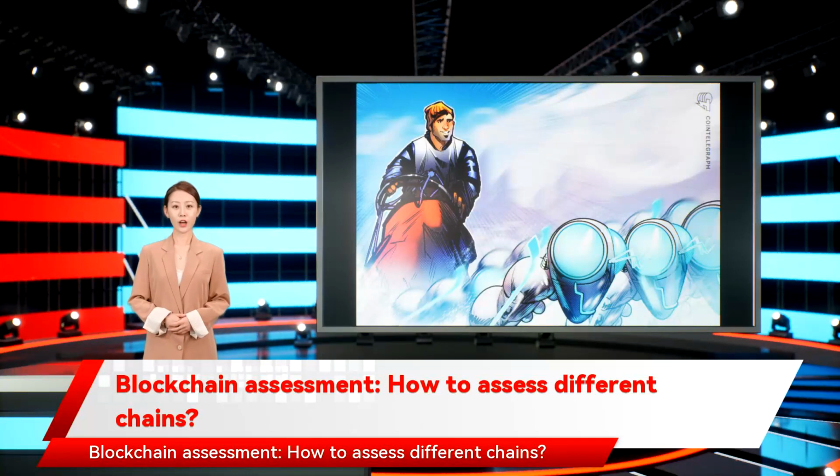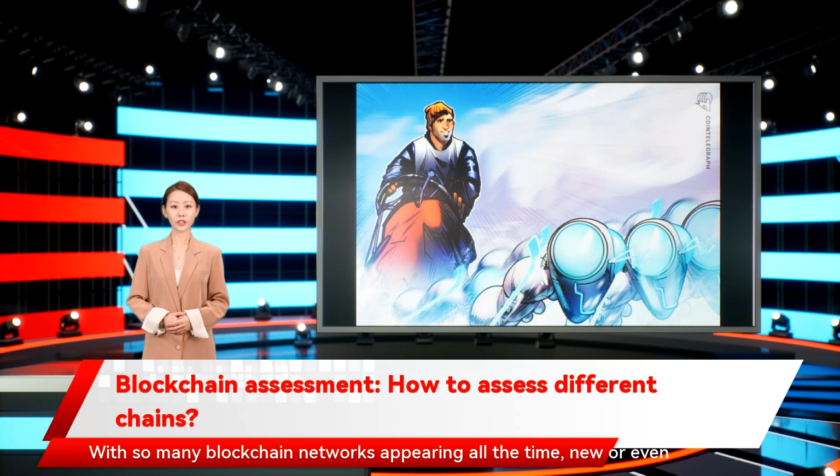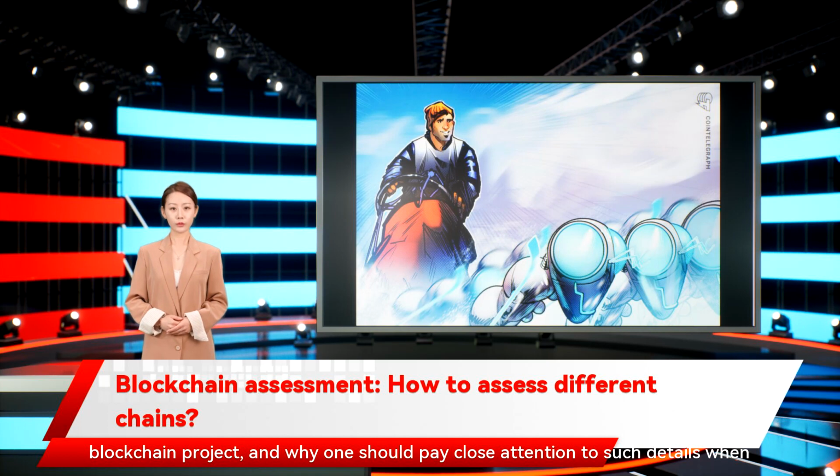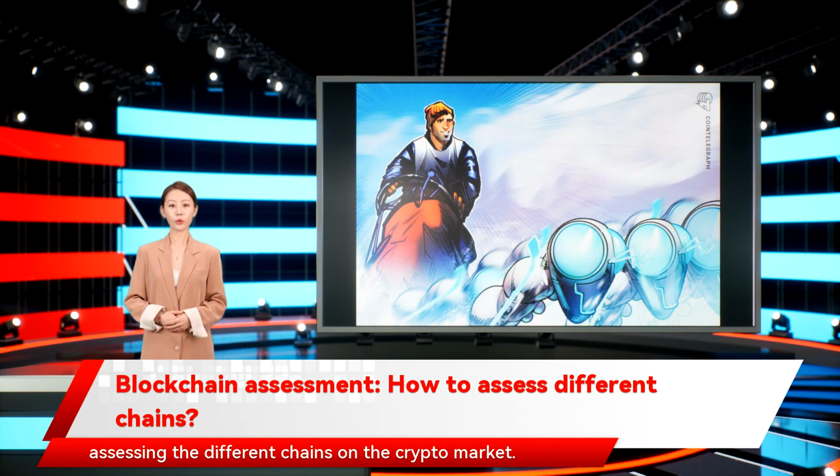Blockchain assessment. How to assess different chains. With so many blockchain networks appearing all the time, new or even experienced crypto enthusiasts may feel overwhelmed when it comes to deciding which are the best to invest in. In this guide, we'll outline the most important aspects of any blockchain project, and why one should pay close attention to such details when assessing the different chains on the crypto market.